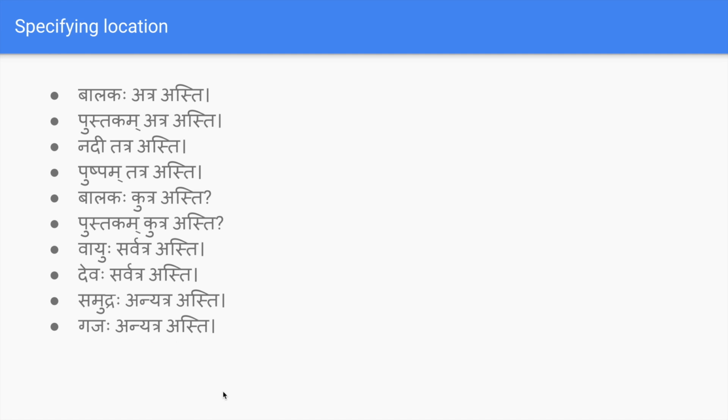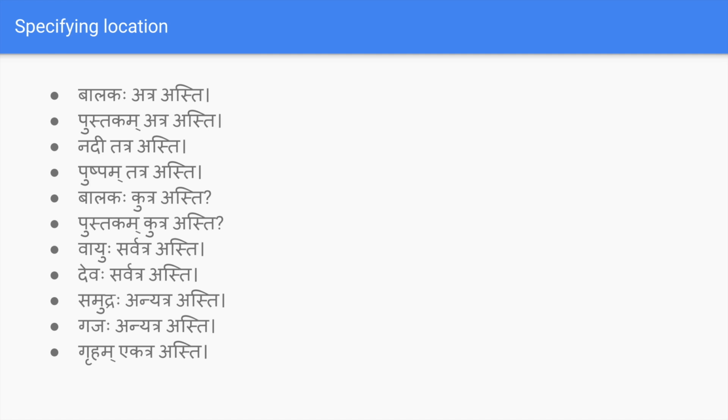And griham ekatra. Ekatra, again tra is a location, eka is single. Griham ekatra asti, the house exists in a single place. So basically this ekatra we will use for plural things, like all the houses are in a single place, or all the temples are at the same place, all the schools are at the same place, all boys are at the same place.